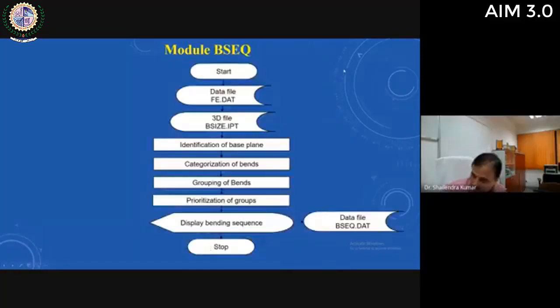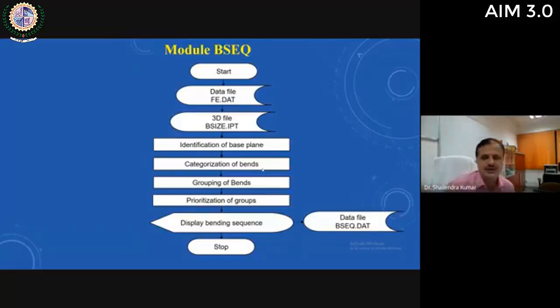And then bend sequence, you can see that this module will take data from these two database files. Then it will determine the base plane, because you know that in a bending component, a bending part, there is one major plane which is considered as the base plane. Then bends will be categorized according to the location, according to the position of the bends.